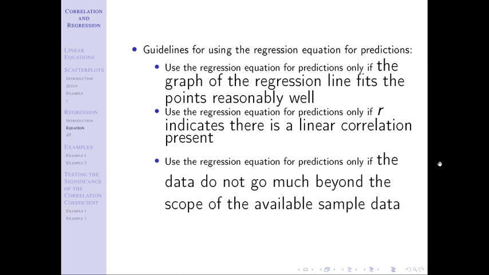Maybe it is, maybe it isn't. Predicting outside of that range is called extrapolation. It's generally a bad thing. It's not always a bad thing, but generally a bad thing. And so for our purposes, we're going to say we're not going to want to do that. The exception to that rule is going to be if you're an expert or you talk to an expert in that field that says this is safe to do. That's the only reason that we're going to be allowed to extrapolate, is some expert tells you it's okay to do so.